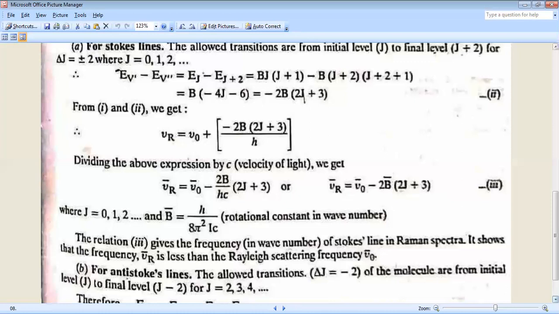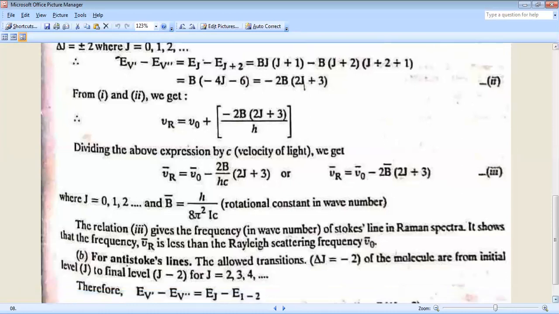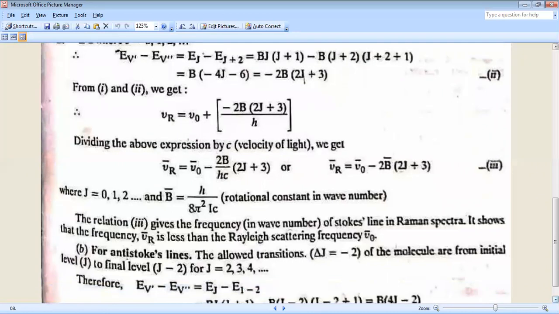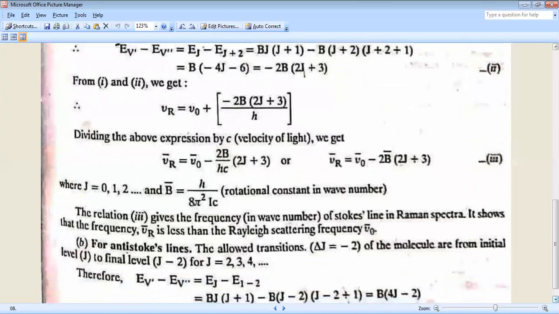Here B equal to the rotational constant equal to h by 8 pi square I. We have already divided by c, so B bar equal to h by 8 pi square I c, the rotational constant in wave number. This relation gives the frequency or wave number of Stokes line in Raman spectra. It shows that the frequency nu r bar is less than the Rayleigh scattering frequency nu 0 bar.